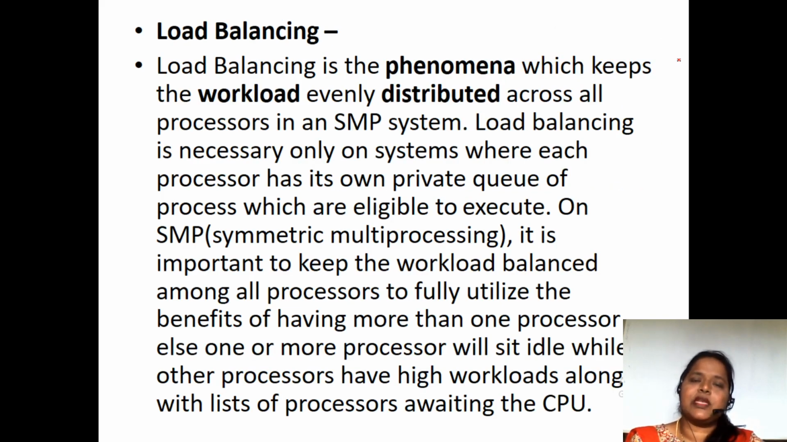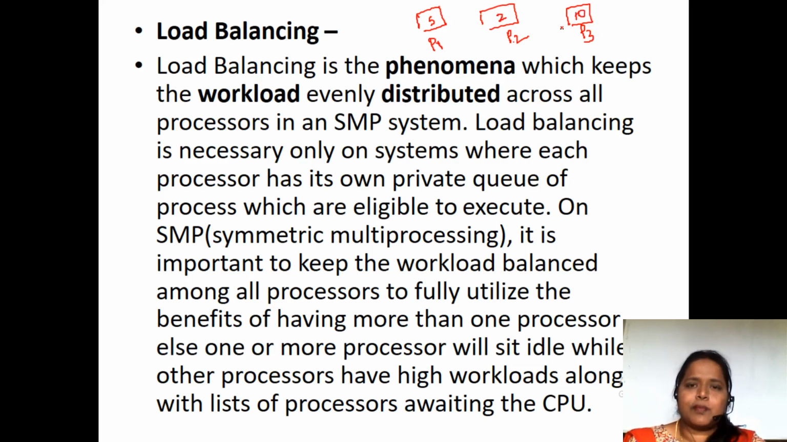The next concept we need in a multiprocessor system is load balancing. This is a major important criterion when we talk about multiprocessing. Load balancing means, suppose here we have three processors: processor P1, processor P2 and processor P3. Processor P1 is executing 5 processes, processor P2 is executing about 2 processes, and processor P3 is executing 10 processes.